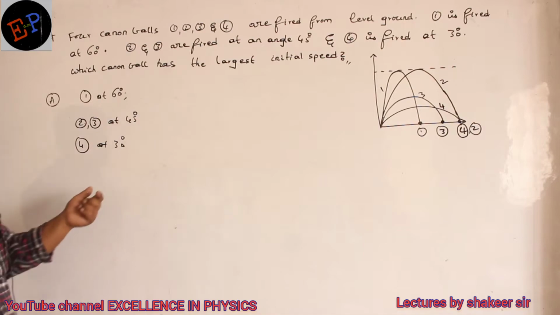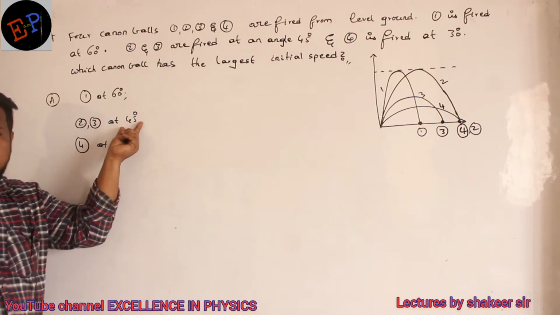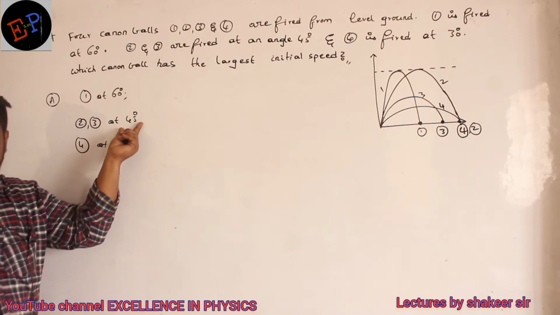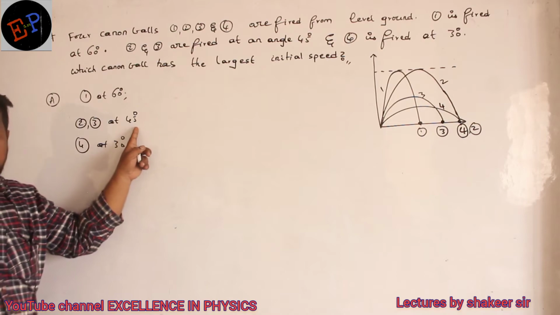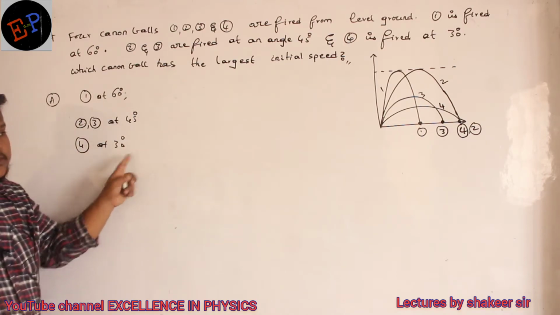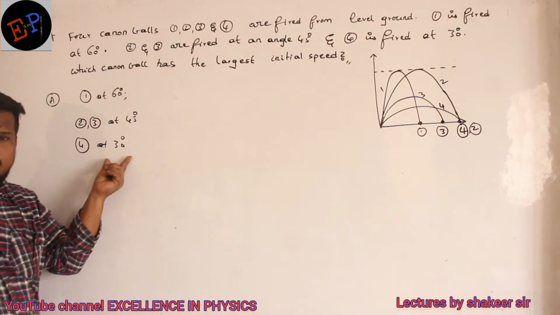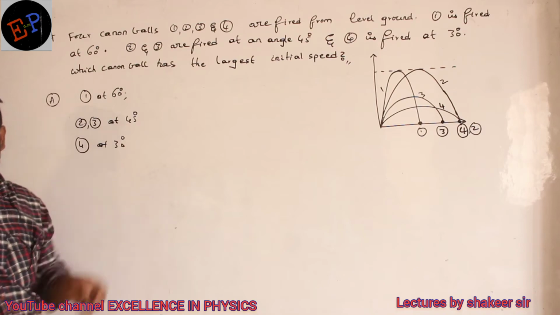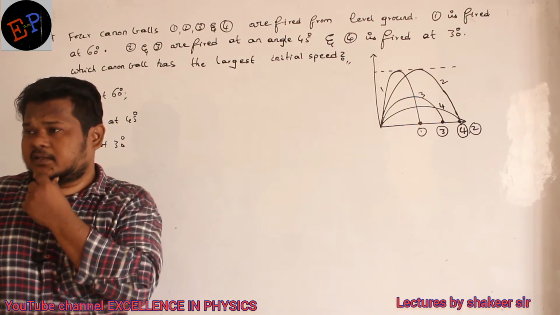So what they are saying is that range can be maximum for a given velocity only when the angle is 45 degrees, no? Only when the angle is 45 degrees, range will be maximum. So 2 is definitely thrown at an angle of 45 degrees, so it has reached the maximum range. But 4 is also able to reach the same range, no? Even though the angle is only 30 degrees, still it is able to reach the same range. It means definitely its initial velocity should have been greater.